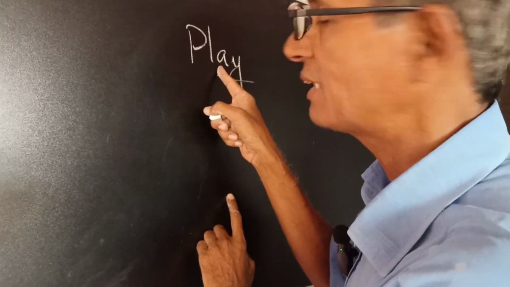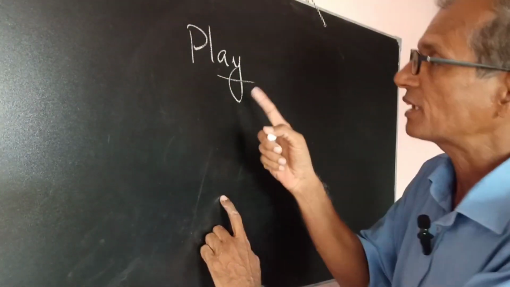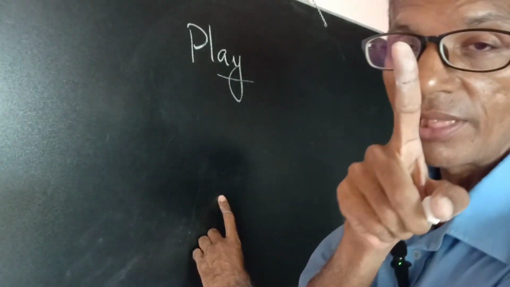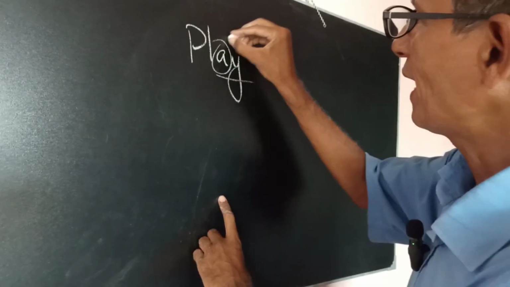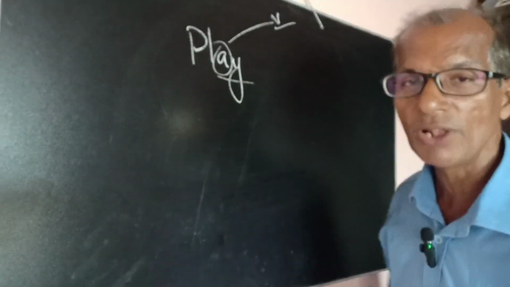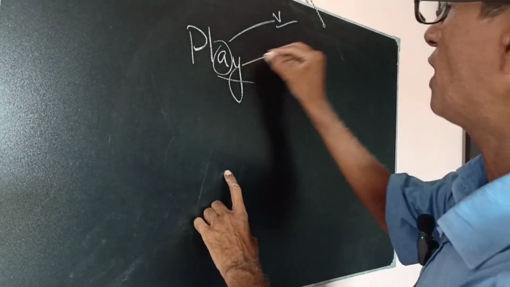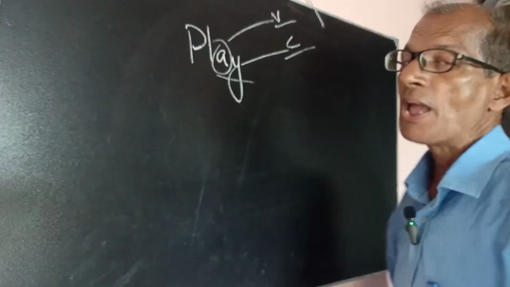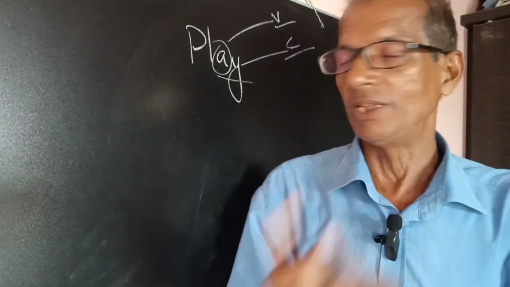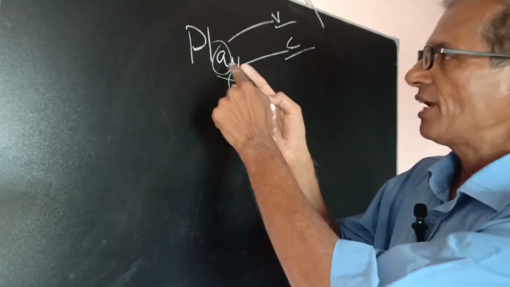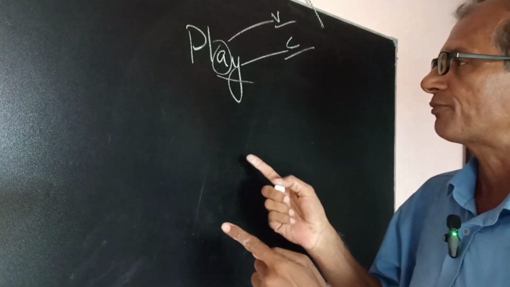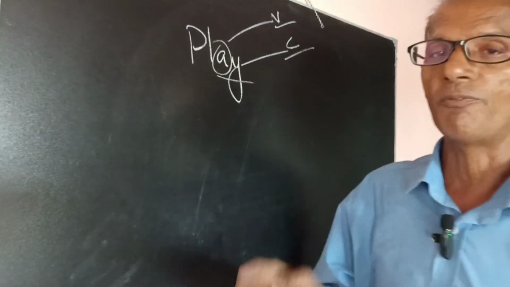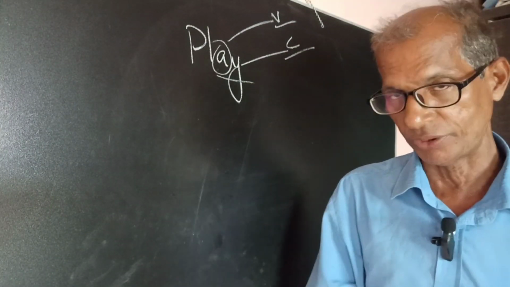There is an A. A is a vowel. And Y is a consonant, because if a vowel comes before Y, then Y is counted as a consonant.